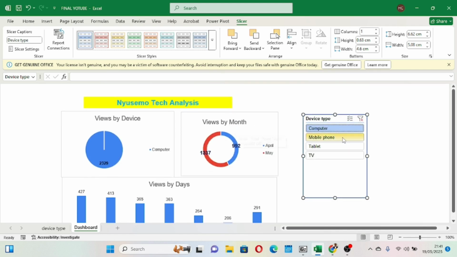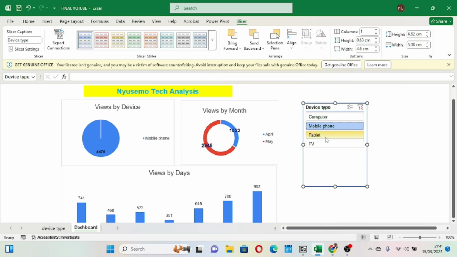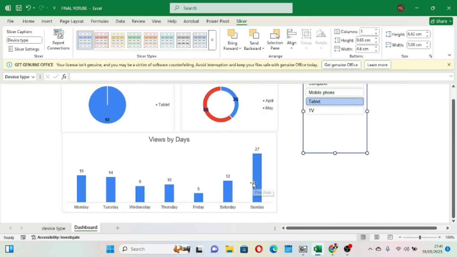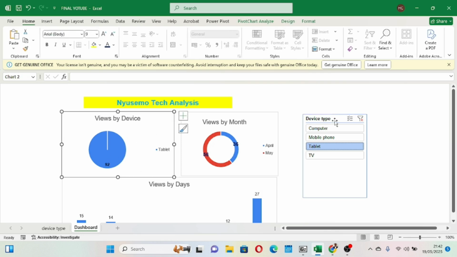So this is how I can analyze my business, and this is already a dashboard I've created. You can send this to management, and they go through it, analyze it, see where they have to do more improvement in terms of the videos that I'm generating, and see how they can improve the business. Of course, there was no need doing a slicer for device because we already have one visual here for device. Take note of this, okay?